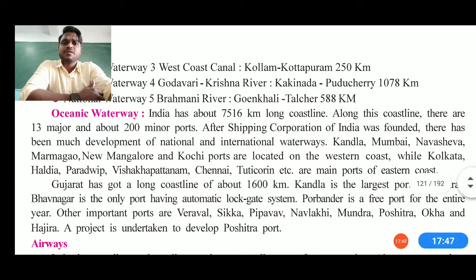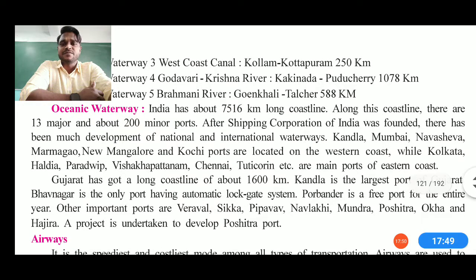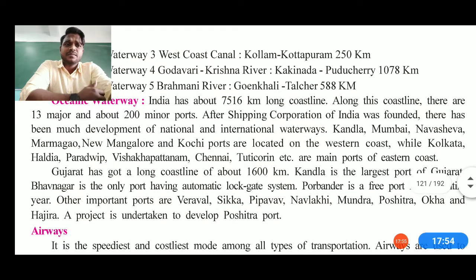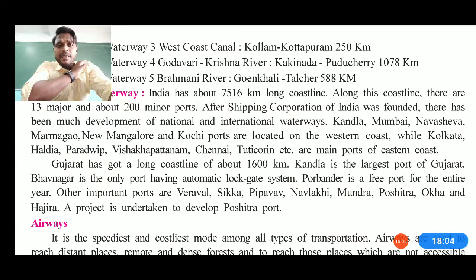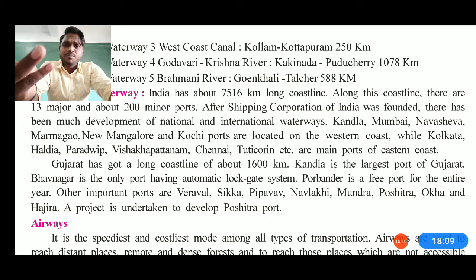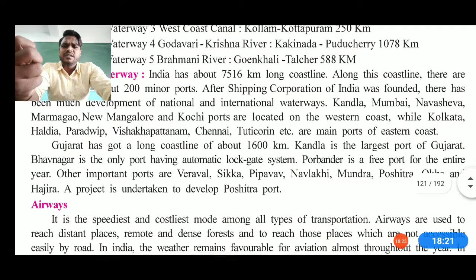And likewise oceanic waterways also, like India has about a 7,516 kilometer long coastline. Along with the coastline, there are 13 major and 200 minor ports, after the Shipping Corporation of India was founded, and that's how it has been contributing to the development of the nation, as well as international waterways which have been developing very excessively, like Kandla, Mumbai, Navsari, Marmugao, okay, and then New Mangalore, Kochi, Visakhapatnam, Paradip, Chennai, Tuticorin, Kolkata, all these areas are located with the waterways only.